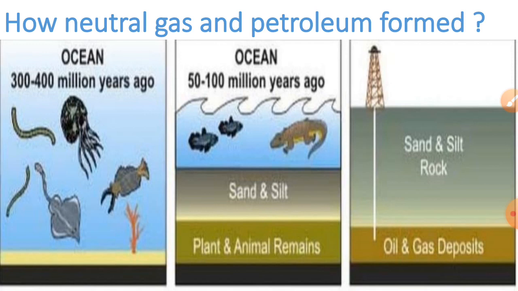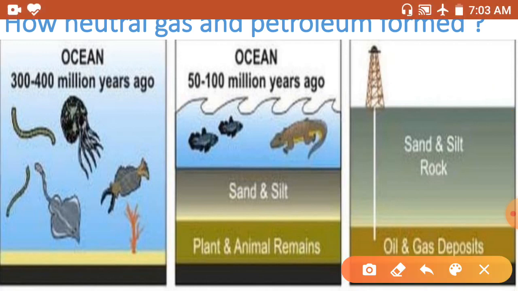In this picture you can see what happened 300 to 400 million years ago, and after 50 and 100 million years, what happened. So with the help of the diagram you can understand these things. Here you can see these tiny marine plants and animals. This is a plant and this is an animal. Plants and animals died and were buried on the ocean floor.